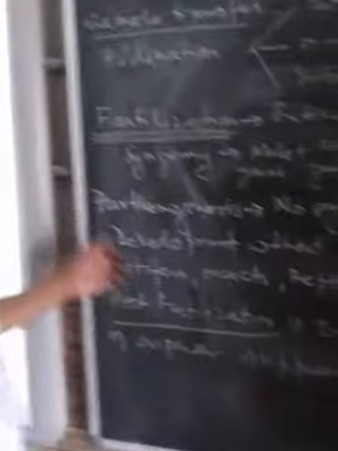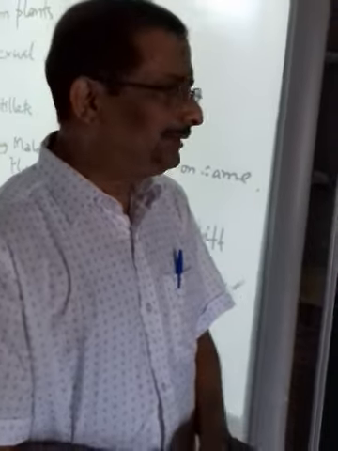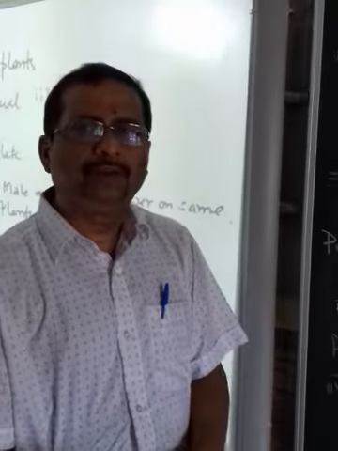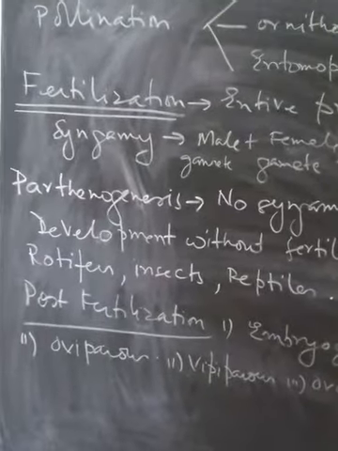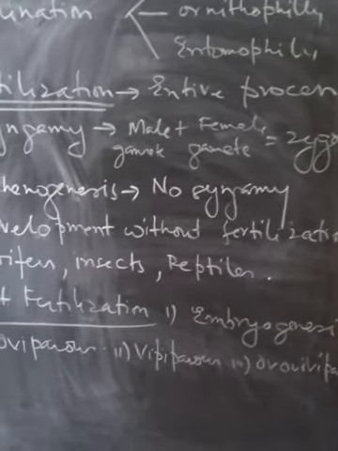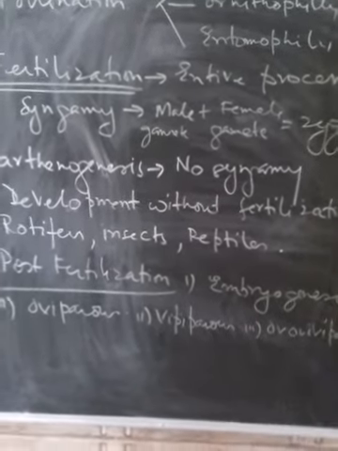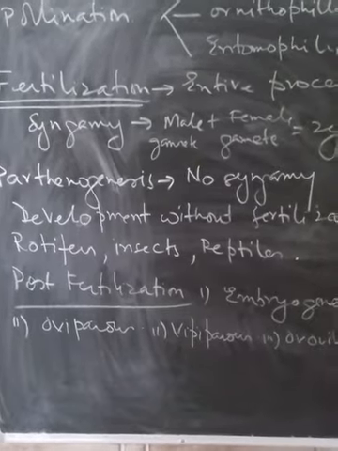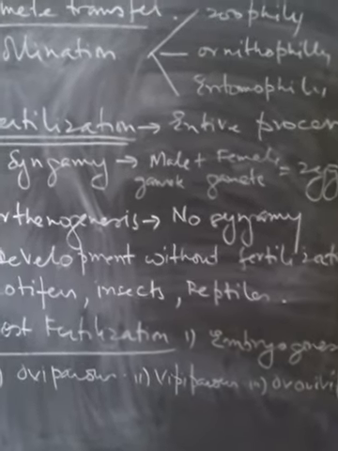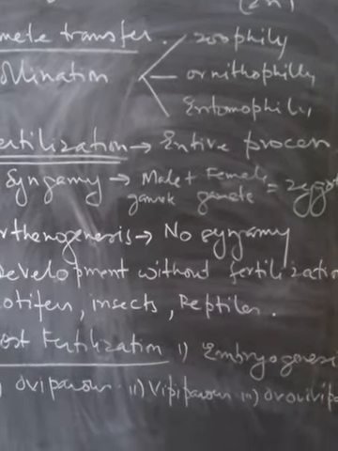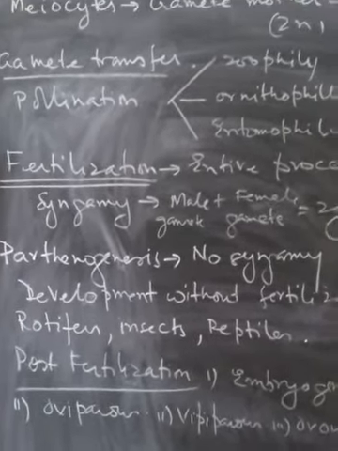Now there is a process where fertilization does not take place. That is called parthenogenesis, where there is no syngamy, and the development takes place without fertilization. In plants, generally, the phytohormones usually help in the development of the fruit or the seeds. Usually we define it a little differently: we don't use the word parthenogenesis, we call it parthenocarpy. In parthenocarpy, usually the fruits are seedless.